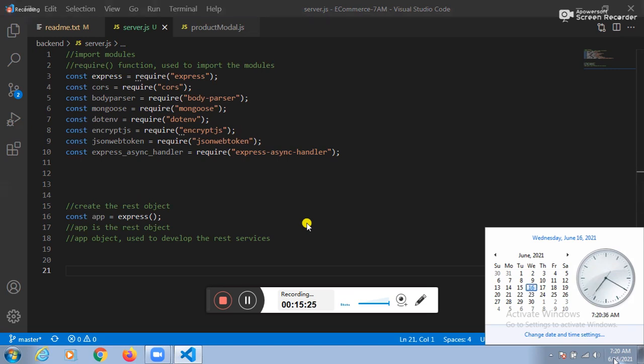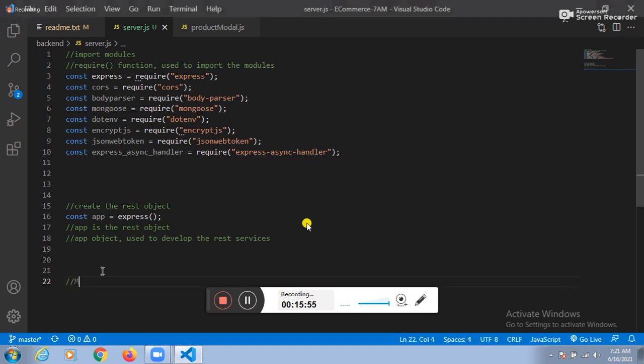Fine. See this one. Which language am I speaking? English. And you are also responding in which language? English. Between you and me, the communication language is English. If I speak Hindi, you also respond in Hindi, so Hindi is the communication language between me and you. Is it right or not? That communication language, technically we call MIME type.